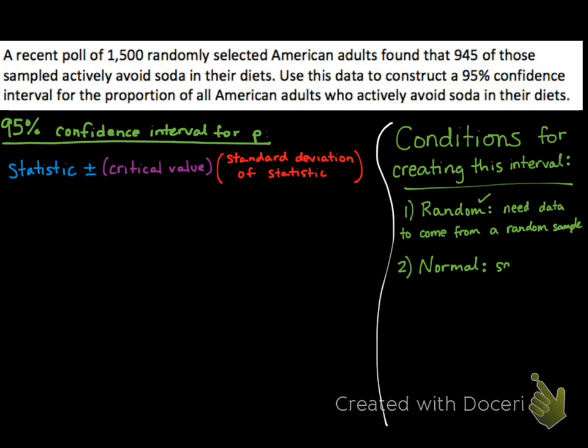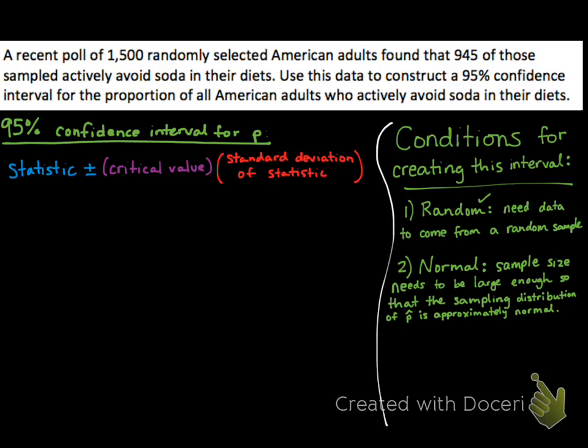The next condition says that the sample size needs to be large enough so that the sampling distribution of p hat is approximately normal. This will happen when we see at least 10 successes and failures in our sample. In this poll, successes and failures are just how many adults avoid soda and how many don't avoid soda. And when we look at the problem, it told us there were 945 adults who avoid soda, that's bigger than 10, and the rest of them, 1,500 minus 945, leaves us 555 adults who don't avoid soda.